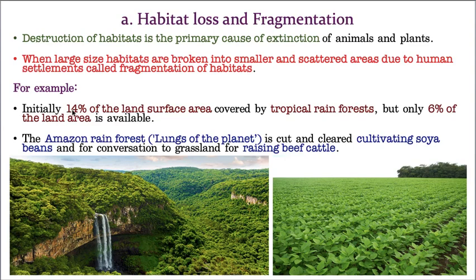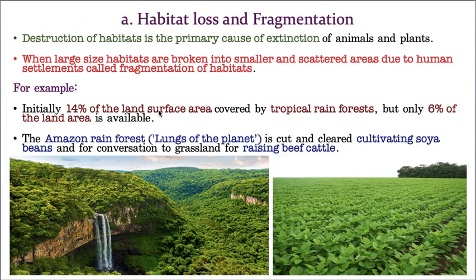Initially, 14% of the land surface area was covered by tropical rainforest. That means how much productivity, how much speciation, how much environmental filtration, how many nutrient cycles, how much water storage, and how many resources are available in 14% of the land. Just imagine, for two or three minutes, how much a forest covering 14% of the land area can produce.